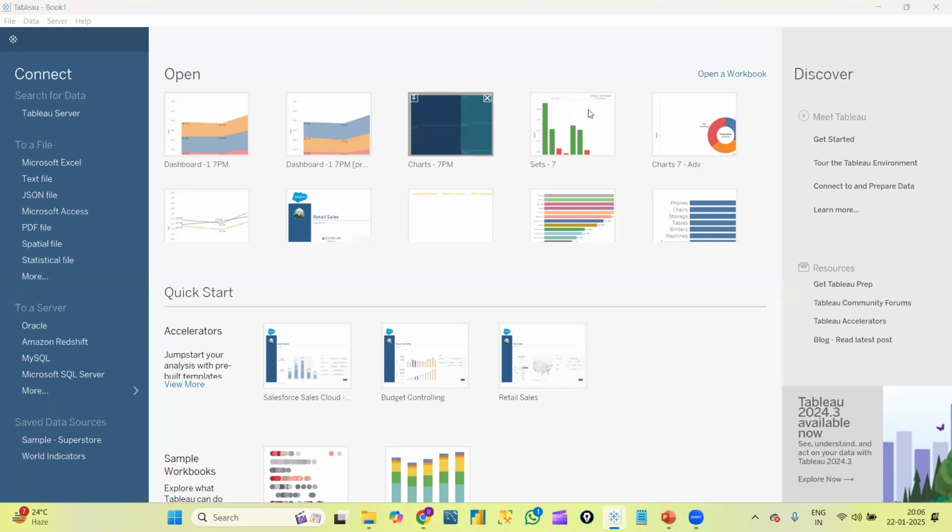So before that, as I already introduced myself yesterday, let me introduce myself again. I'm Divya. I have about 8+ years of experience in data analytics. I completed my master's in data science, and currently I'm working as a senior data analyst in one of the MNCs in Hyderabad itself.